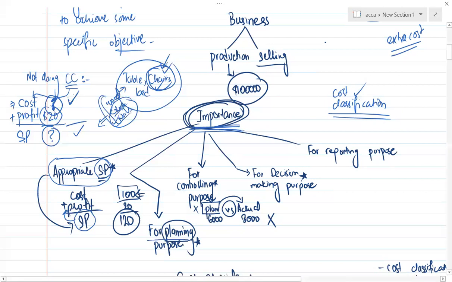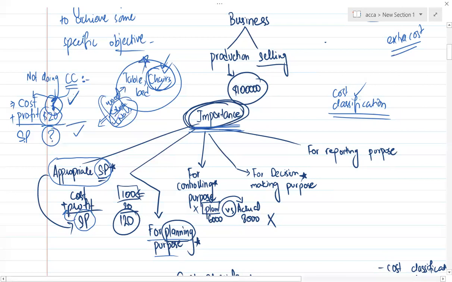Second point, for planning purposes. Basically, business can't run without a plan. In fact, your life can't run without a plan, because you have to plan something to achieve something, to go through life, to go through business. So for example, I am the owner of a furniture business, and I am running these three products as I mentioned above.